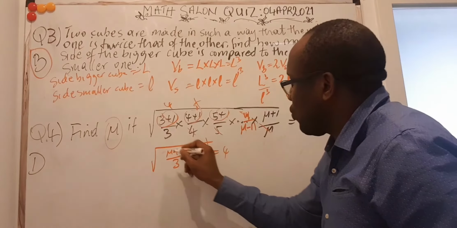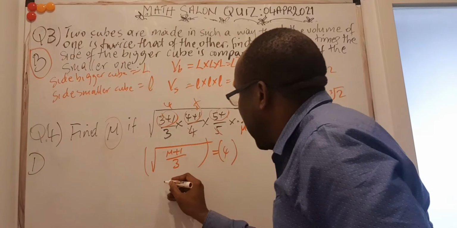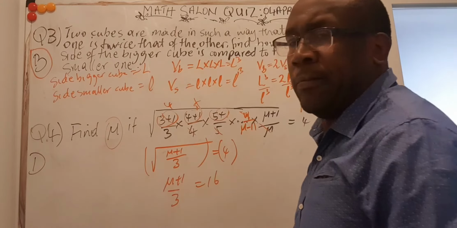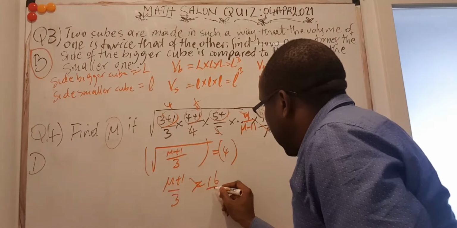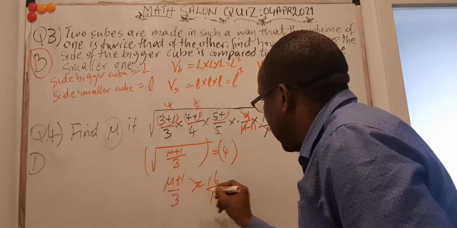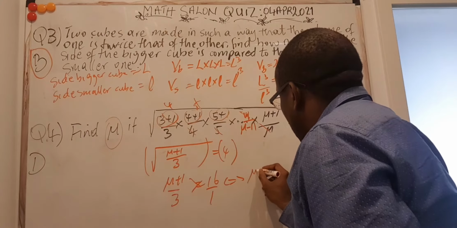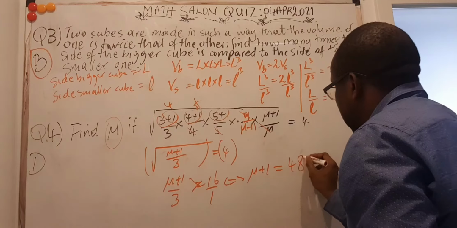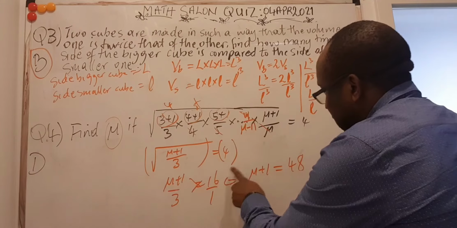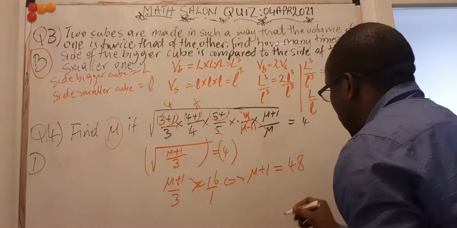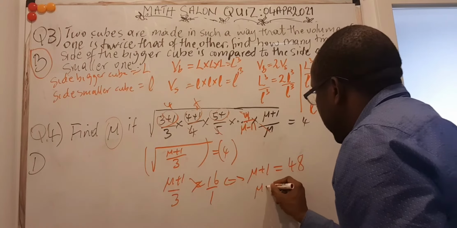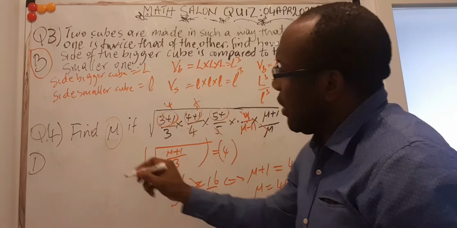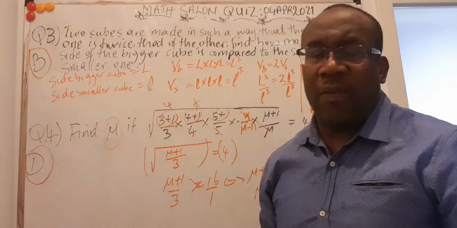So I'm going to square both sides of this. If I square that, I get mu plus 1 divided by 3 is equal to 16. If I cross multiply, this is 3 times that, so mu plus 1 is equal to 3 times 16, which is 48. 3 times 6 is 18, 8 carry 1, 3 times 1 is 3 and 1 is 4. Then I take 1 this way. Then mu is equal to 48 minus 1, and that's equal to 47. If you did that well, the answer was supposed to be D for that one.